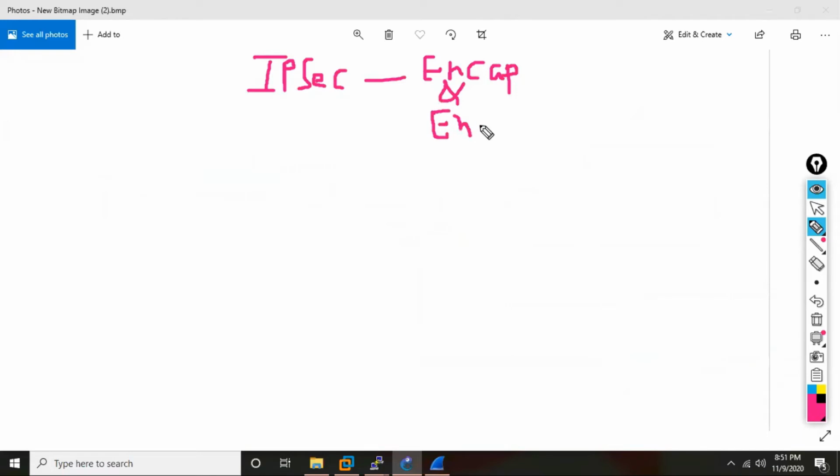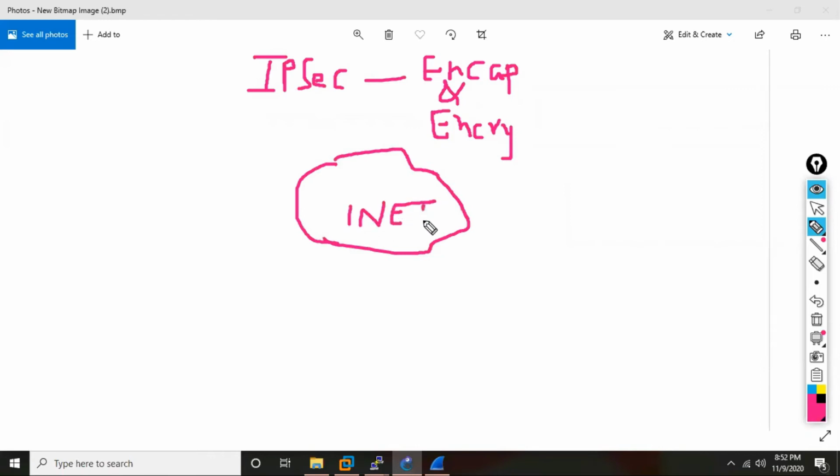Correct? You cannot send the data in clear text, because ultimately you're sending the data across a public cloud. The internet is the most insecure network. So what is the requirement? What did the people who created this IPsec technology think?